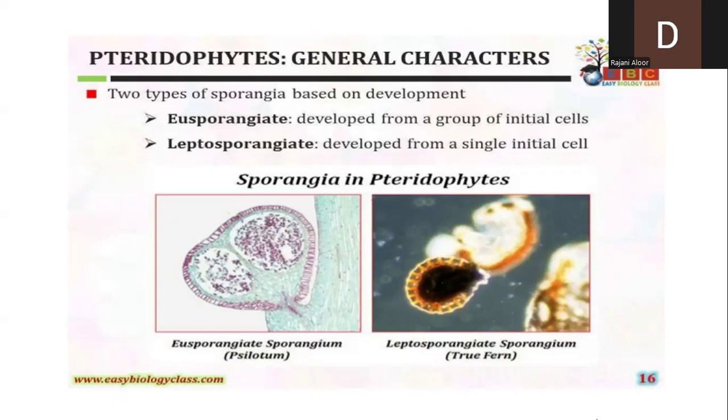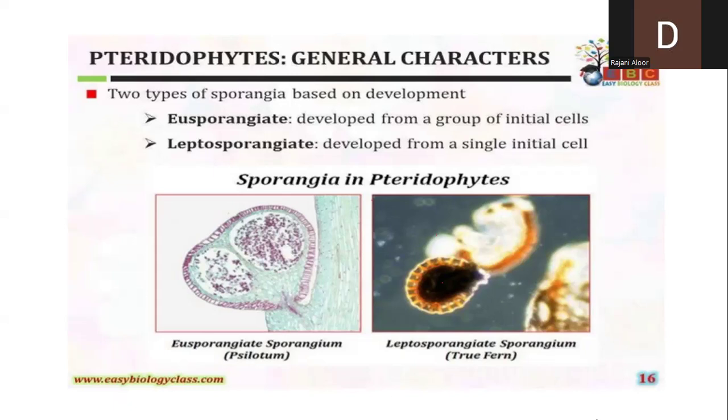Then, what is the other one? Leptosporangiate. That is a sporangium which is developed from only a single cell. If it is a leaf cell, it will transform at the time of reproduction, grow and transform into a sporangium. Such a type of development is called leptosporangiate.